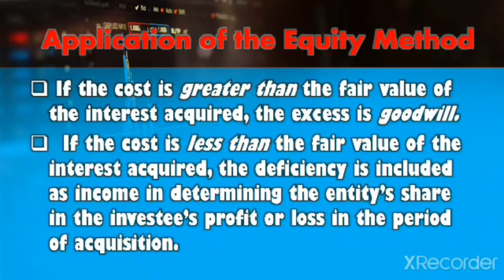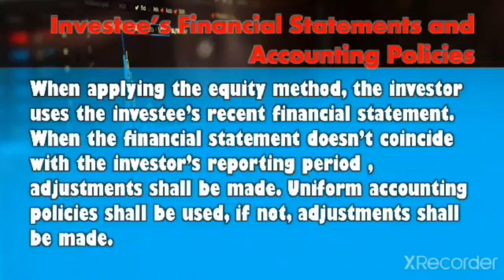Adjustments are subsequently made on the entity's share in the investee's profit or loss to account for the depreciation or amortization of any undervaluation or overvaluation in the investee's identifiable assets and liabilities. Investment in associate is an asset. It has a normal debit balance. The beginning balance is placed on the debit side of the T account. The ending balance is placed on the opposite side. Investments in associates are presented as non-current assets.